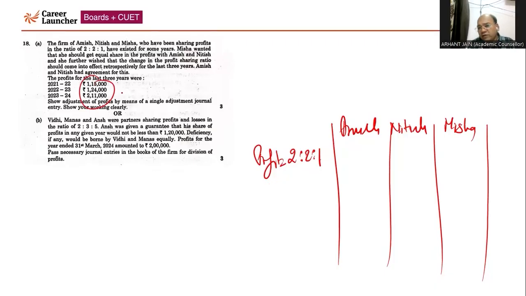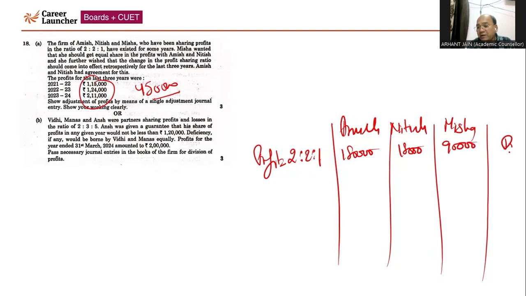The total profit of the 3 years we need to cross check. There is no loss. The total profit is 4 lakh 50. It has been distributed in the ratio of 2:2:1. Accordingly, you will divide by 5. That will come to 90,000. So 1 lakh 80, 1 lakh 80, and 90,000.